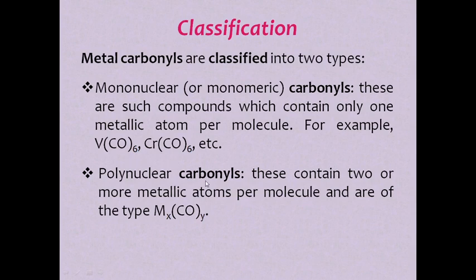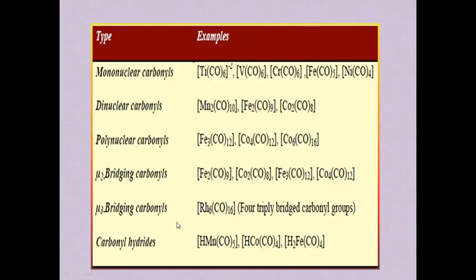Coming to the polynuclear carbonyls, these contain two or more metallic atoms per molecule and are of the type MxCOy, where x represents the number of metals. See the types of carbonyls: these are the mononuclear carbonyls, these are the dinuclear carbonyls, and these are the polynuclear carbonyls, that means Fe3(CO)12 and so on.